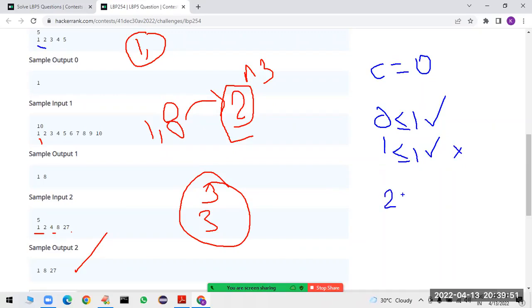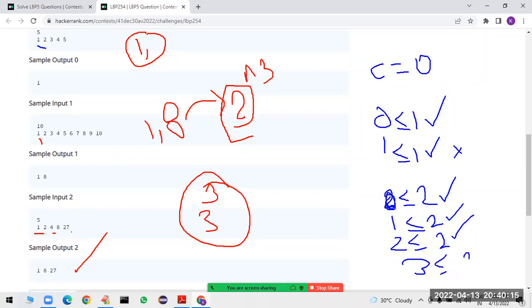Then take 2. Is 2 less than or equal to 2? Sorry, we have to start from 0. Is 0 less than or equal to 2? Yes. 0 cube is equal to 2? No. 1 less than or equal to 2? Condition true. 1 cube is equal to 2? No. So 2 less than or equal to 2? Condition is true. Is it printing 2? No. So then 3 less than or equal to 2? Condition is false. So 2 is not a perfect cube.